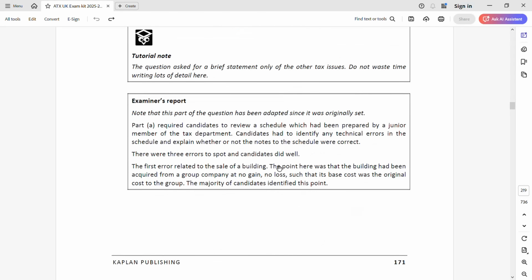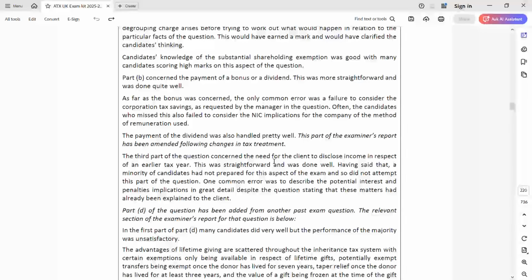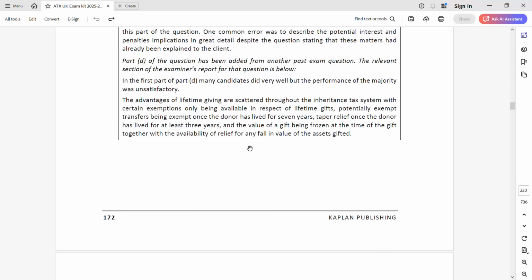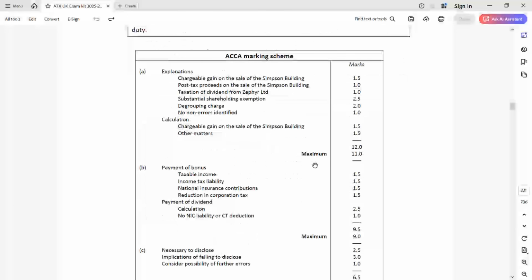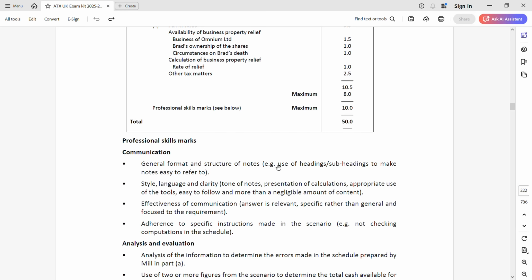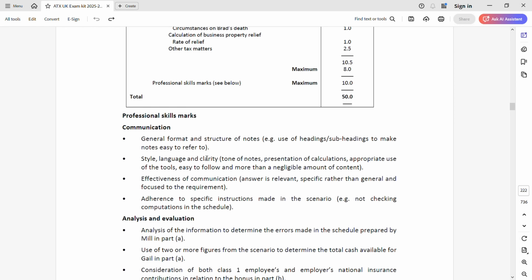Now at the end, you can see the examiner's report is here. They are saying which area is done well by the students and on which part they often struggled. This, while doing the question, I have explained to you, so I'm not going to take my time to go over this. And this is the marking scheme. As you can see, 1 mark for each. And this is the way professional skill marks are marked. This style of doing questions, you can apply in all your other questions. So I'm not going to repeat the same thing in the other questions.